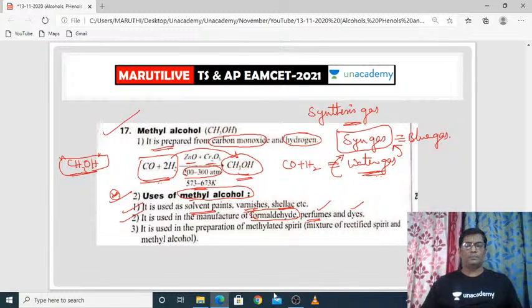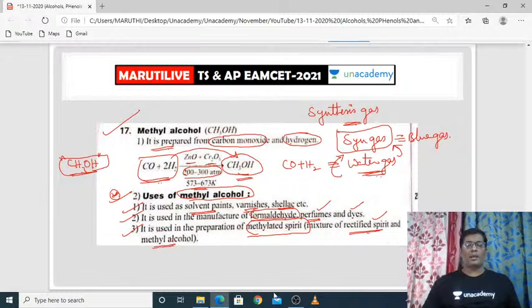And finally, it is used in the preparation of methylated spirit also. What is meant by methylated spirit? Methylated spirit is a mixture of rectified spirit and methyl alcohol.